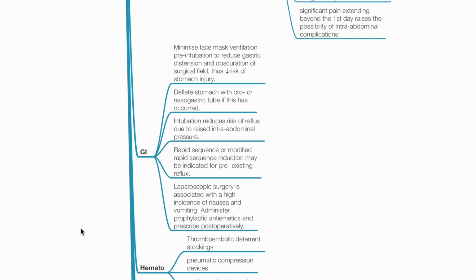Gastrointestinal system. Minimize face mask ventilation pre-intubation to reduce gastric distension and obscuration of the surgical field, thus reducing the risk of stomach injury. Deflate the stomach with an oral or nasogastric tube if this has occurred. Intubation reduces the risk of reflux and aspiration. Rapid sequence or modified rapid sequence induction may be indicated for pre-existing reflux. Laparoscopic surgery is associated with a high incidence of nausea and vomiting. Administer prophylactic antiemetics and prescribe post-op.